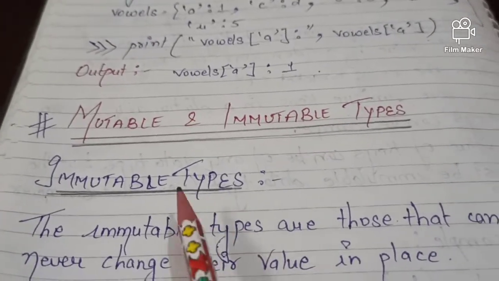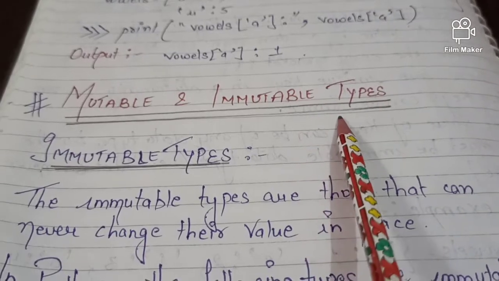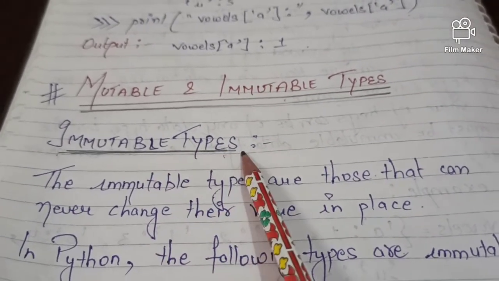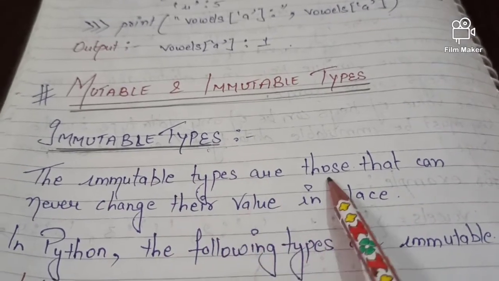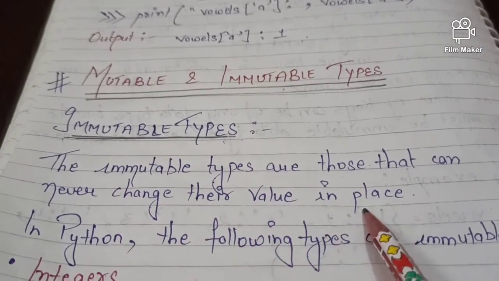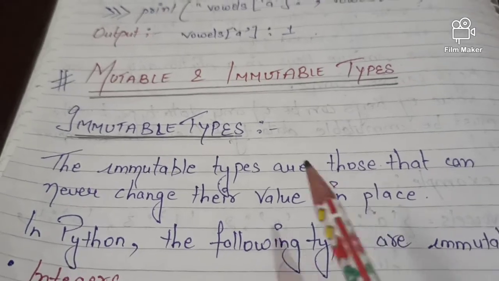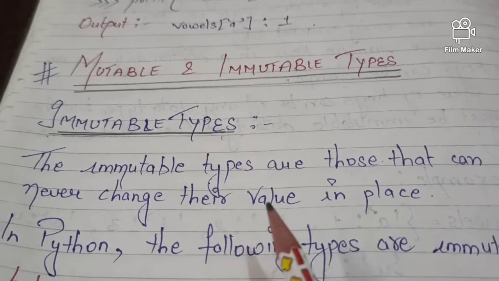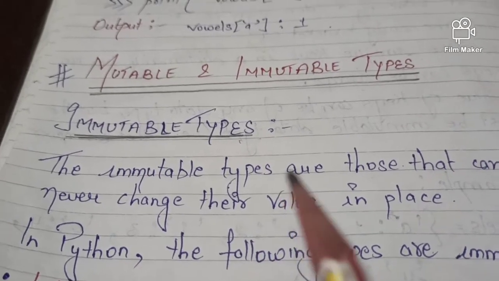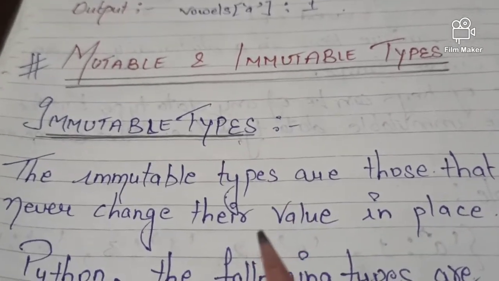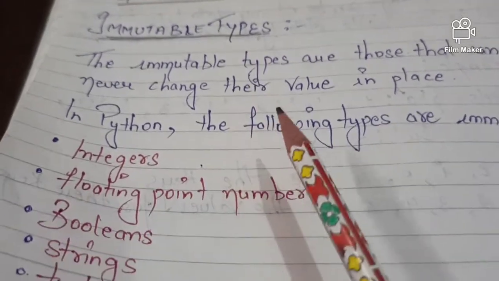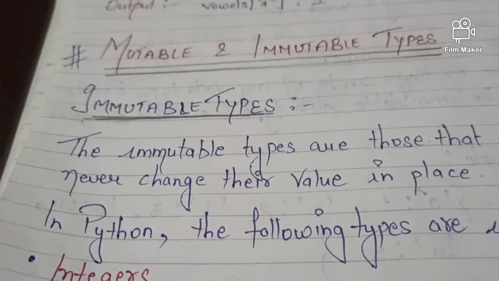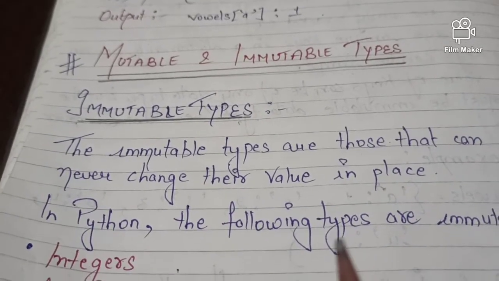So now come to our next topic, that is mutable and immutable types. First we are going to discuss immutable. What is immutable? The immutable types are those that can never change their value in place, meaning their values cannot be changed. What is an example of an immutable type? That is tuples, the best example of an immutable type.